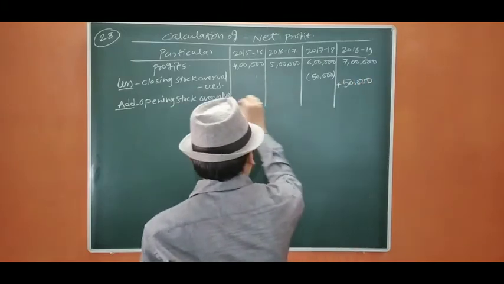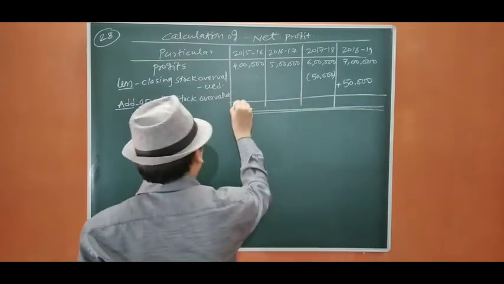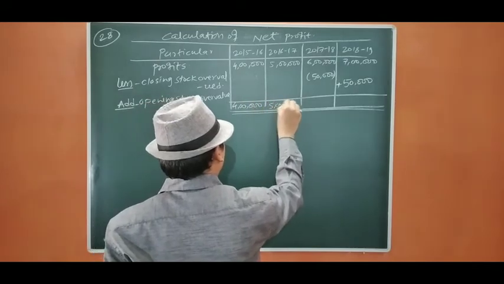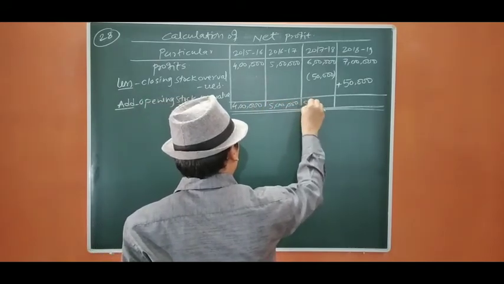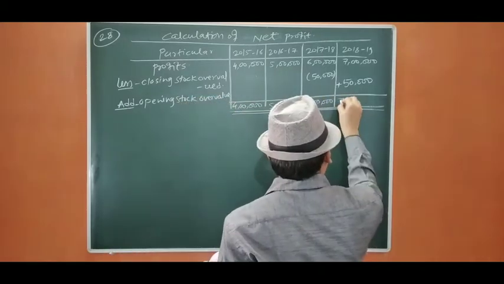So the profits we have here are 4 lakh, 5 lakh, 5 lakh 50,000, and 7 lakh 50,000.